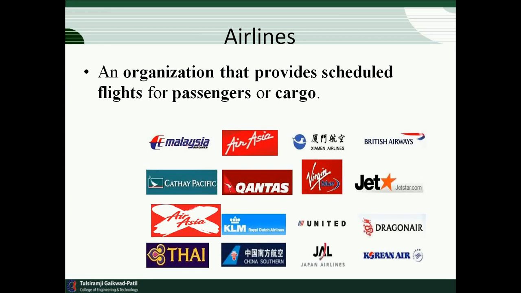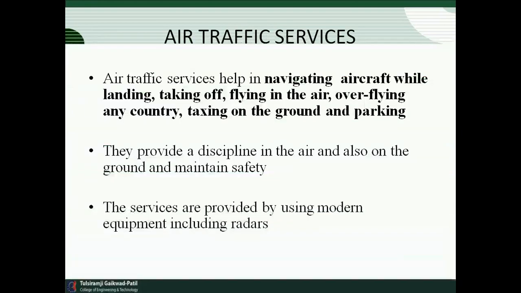These are some names given to the various airlines of various countries in the world. If you take the example of India, we have Air India. Then there are Malaysia Airlines, Air Asia, Cathay Pacific, Jet Airways, and SpiceJet. All of these are private carriers, and they normally use the various services provided by airports throughout the world.